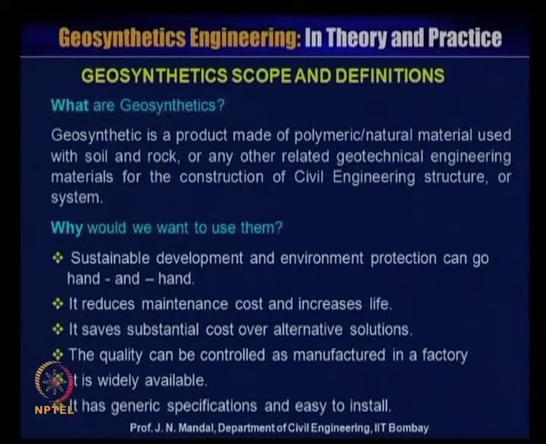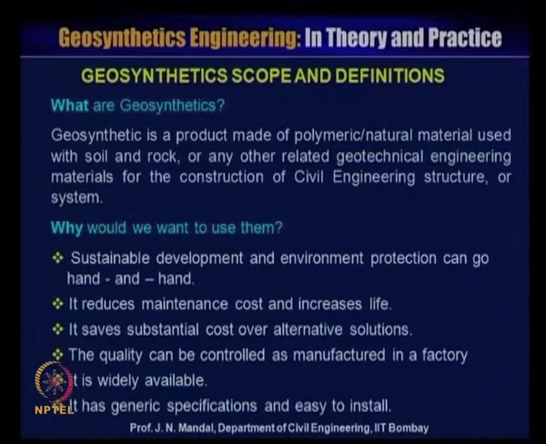Now what are the scope and the definition of geosynthetics? These are generally the questions that come to our mind: what are geosynthetics, why do we want to use them, what do we want to use them for, how can we use them, and who manufactures this geosynthetics material.